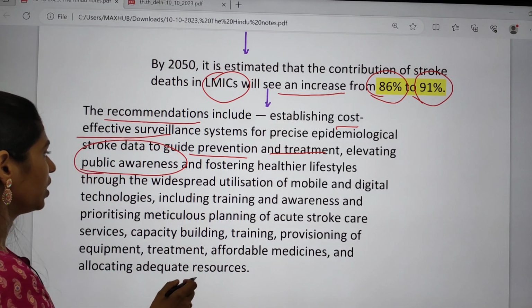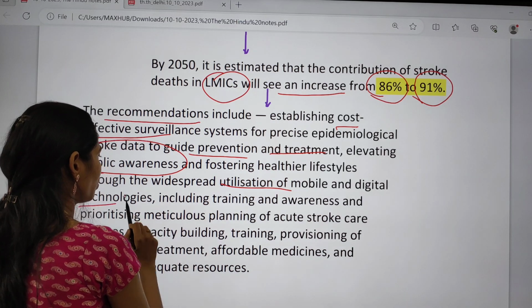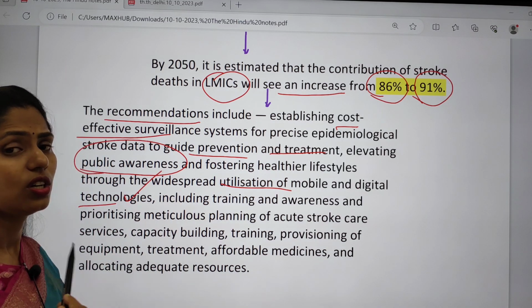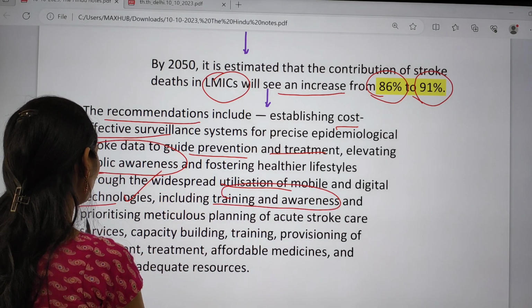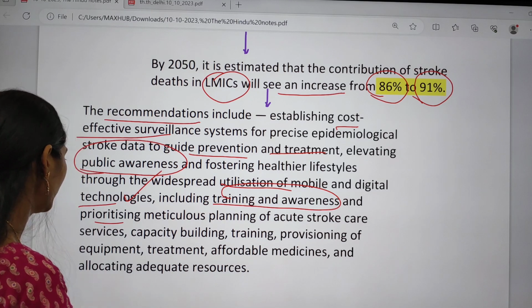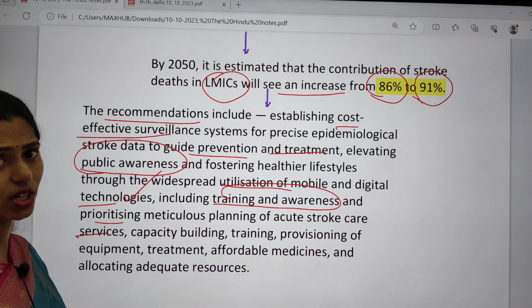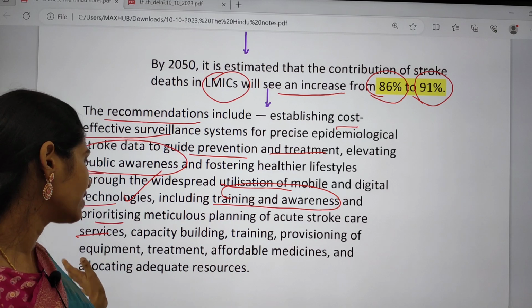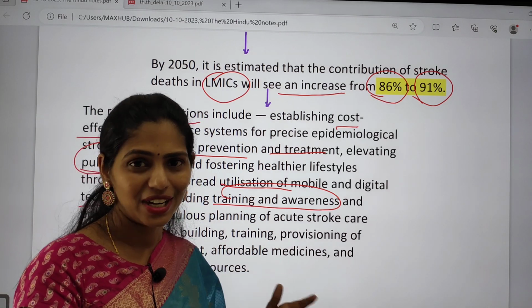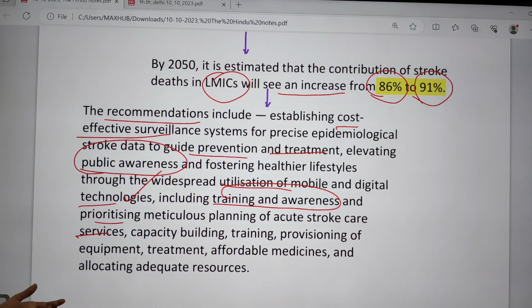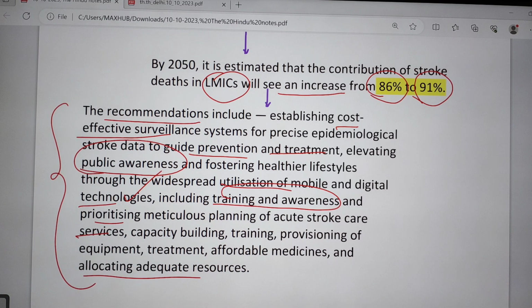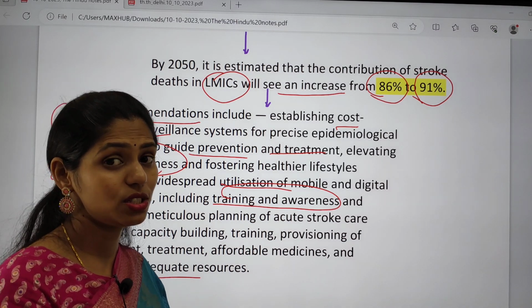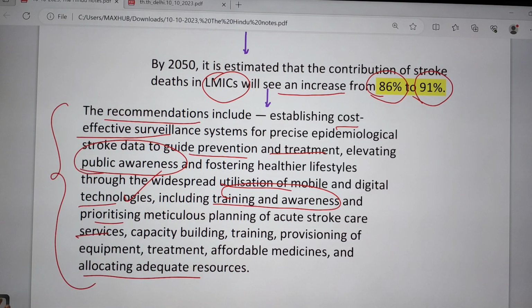The next point is that the utilization of mobile and digital technologies is also causing harm. So we have to go for training and awareness, and we have to prioritize the planning of acute stroke care services. We have to focus on capacity building and training, have proper equipment to address stroke, and focus on affordable medicines and allocating adequate resources. These are some important recommendations given by this study. I hope it is very clear now, right?